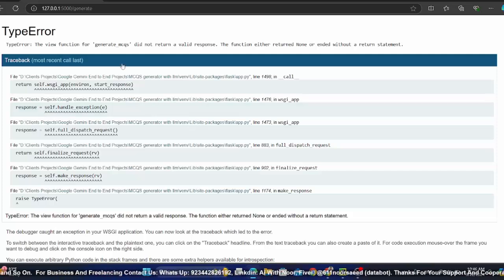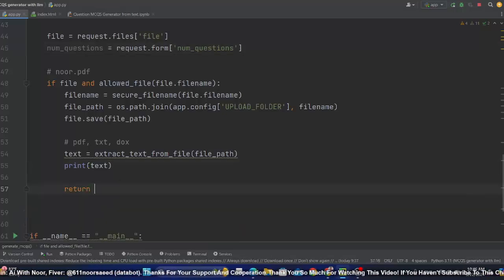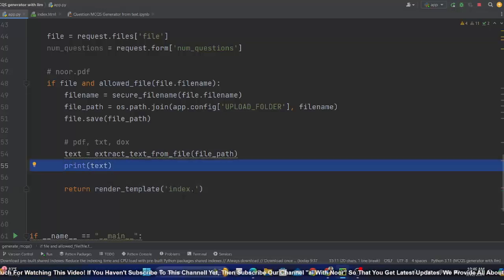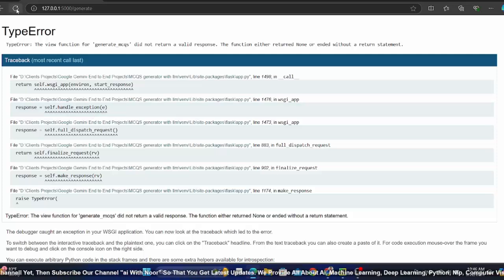There is an error: generate MCQs did not return a valid response. Yeah, absolutely right, because we didn't have a return. For now I just use a return render_template. For now I just want to go to index, because I didn't work on results. I just want to show this part. This is important. index.html. So now I go here and refresh it to see.